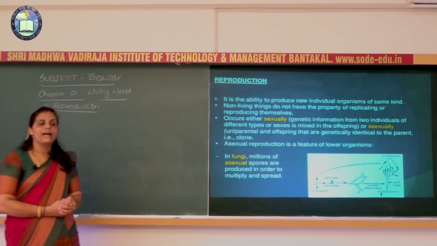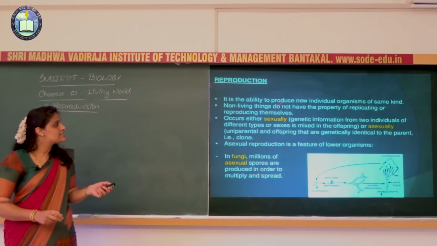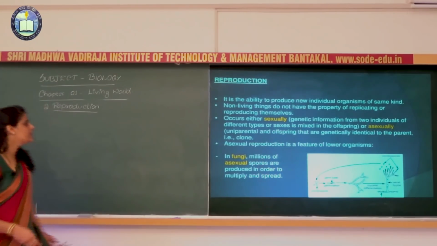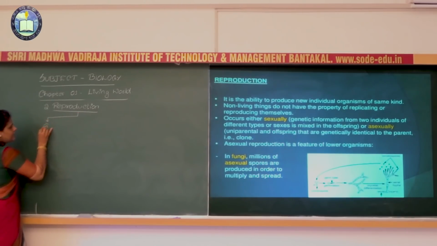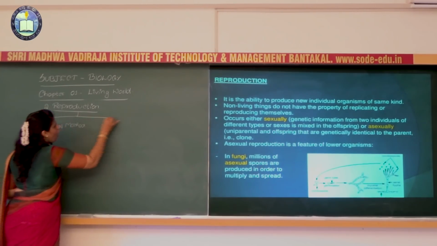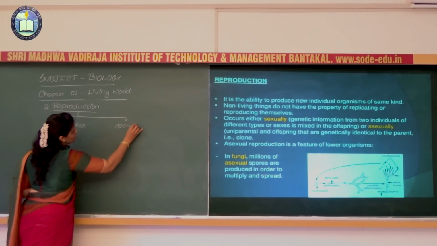So reproduction may occur either sexually or asexually. Here we can say the reproduction may take place either by the sexual method or by the asexual method.